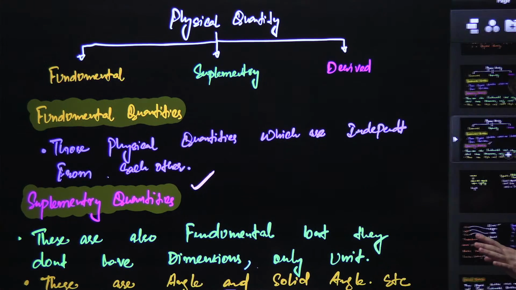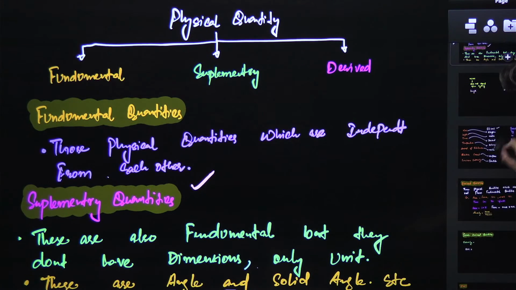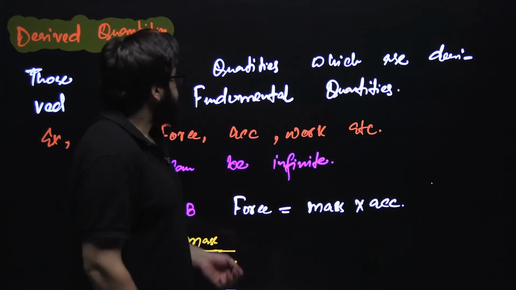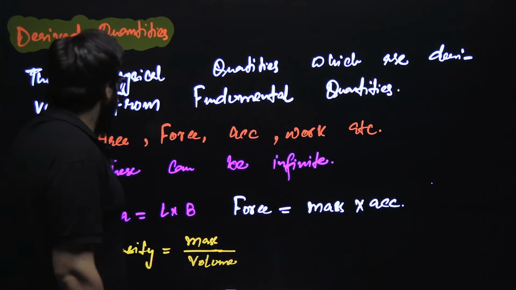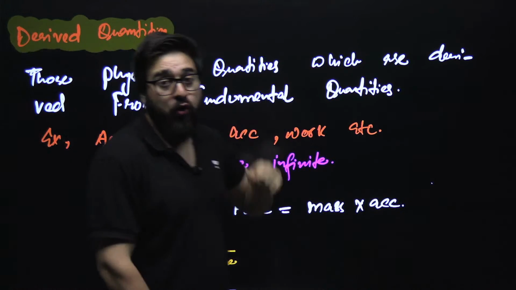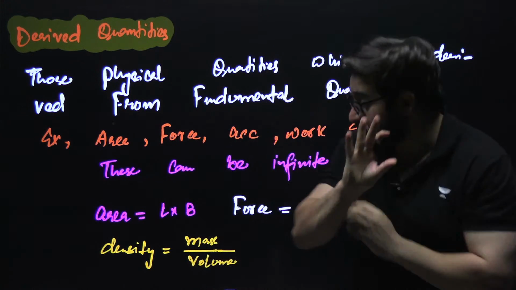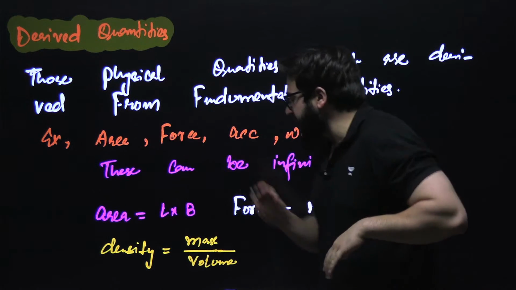Next we have got derived quantities. We say these are the physical quantities which are derived from the fundamental quantities. Like, guys, see, let's suppose we have area over here.